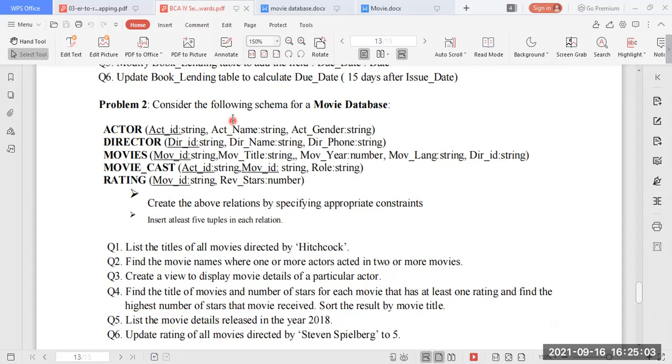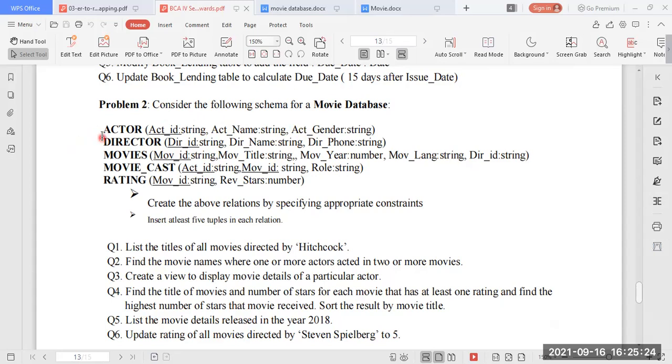While creating the table, we don't have a space here. Just make sure you follow the syntax. Act_name is also varchar. Then act_gender, whether it is female or male. Both, because we are working for both the actress and actor parties.